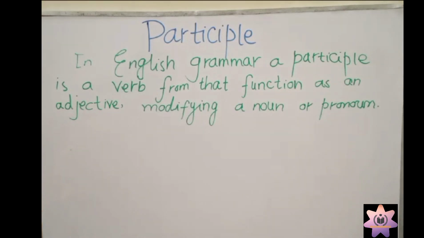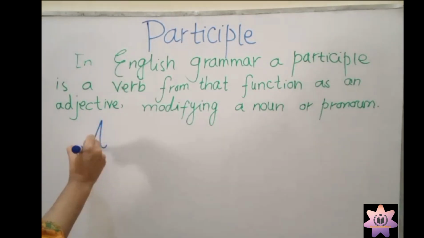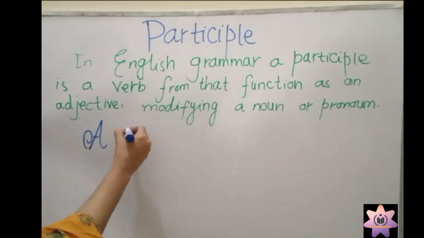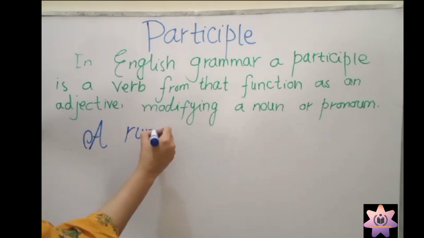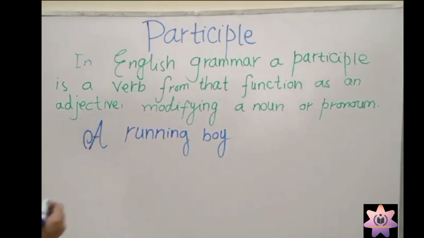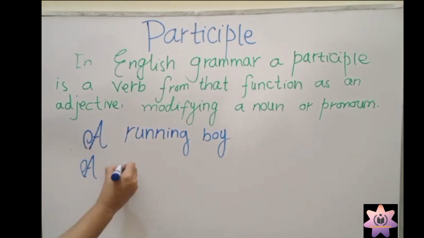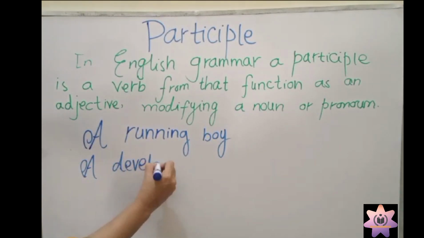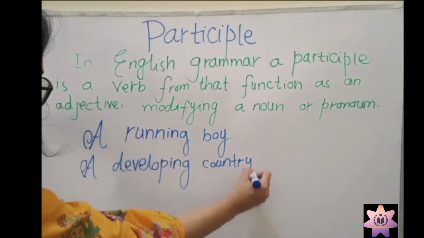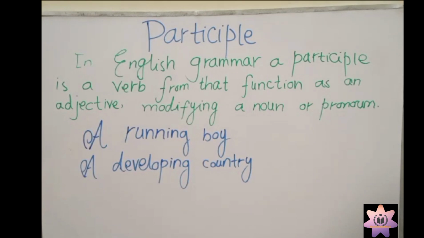So a participle modifies a noun or pronoun. Here I am going to write examples. For example, a running boy, a developing country.